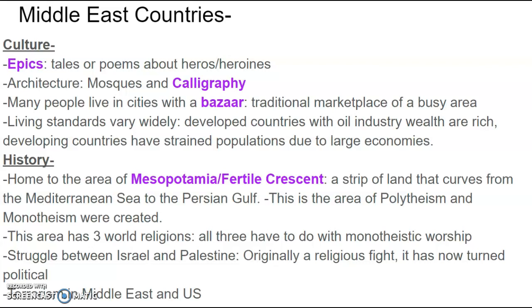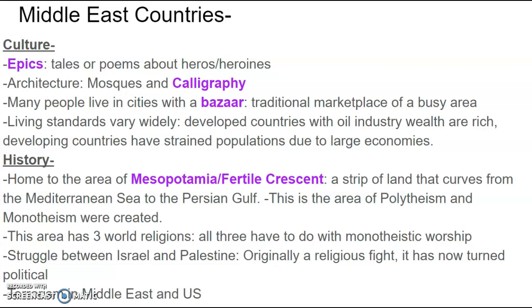Living standards vary widely because of those countries, the weather. These developed countries with an oil industry are most of the time rich, like Saudi Arabia. And developing countries have a strange population due to those large economics in other countries around them.